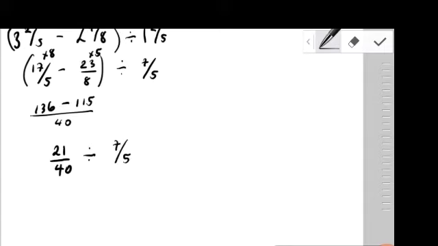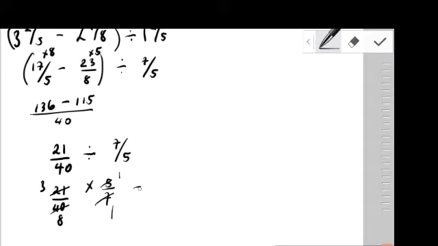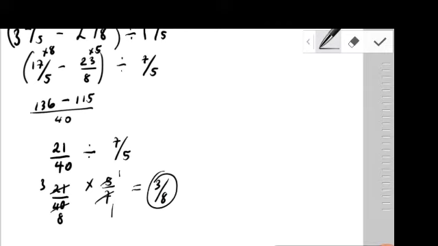According to the division principle, we know that we are going to change the division sign to multiplication. We're going to keep the first fraction, which is 21 over 40, and we're going to reciprocate the final fraction, that's 5 over 7. So with that said, 7 into itself one time, and 7 goes into 21 3 times, and 5 into itself one time, and 5 into 40 goes 8 times. So our final answer for this question is 3 over 8.